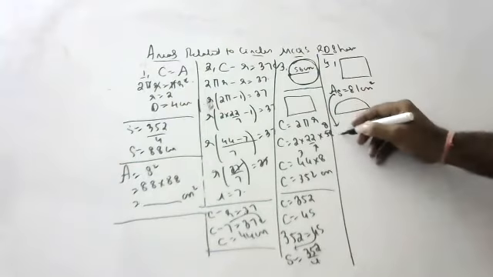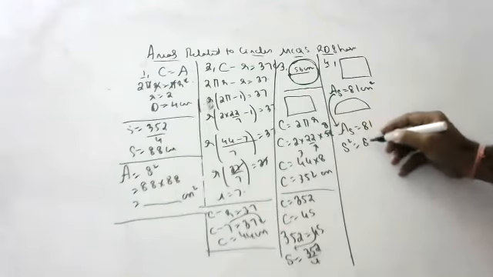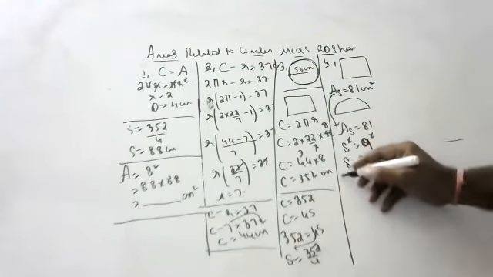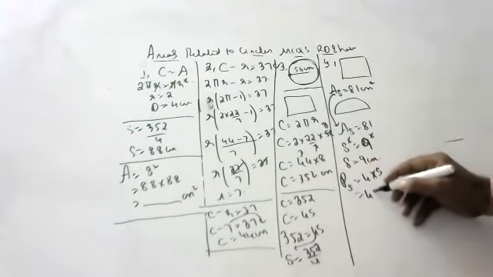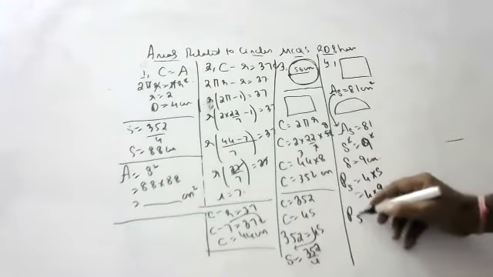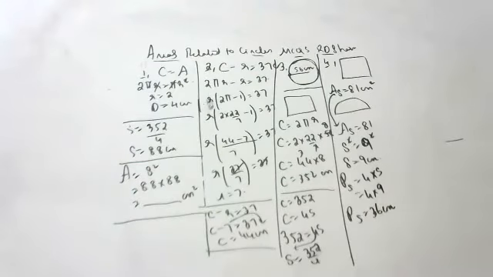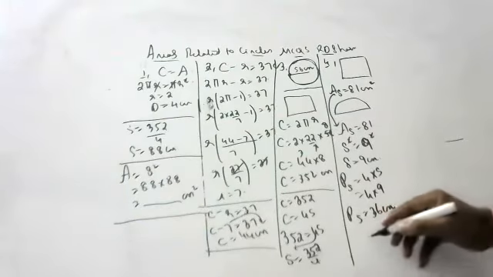So area of square formula is what, children? s square is equal to 81 centimeters square. 9 square. So s is equal to 9 centimeters. Now perimeter of the square formula, children? 4s is 4 into 9, 36 centimeters. Okay, children, now what is the question, children? He is asking to find the area of the semicircle.